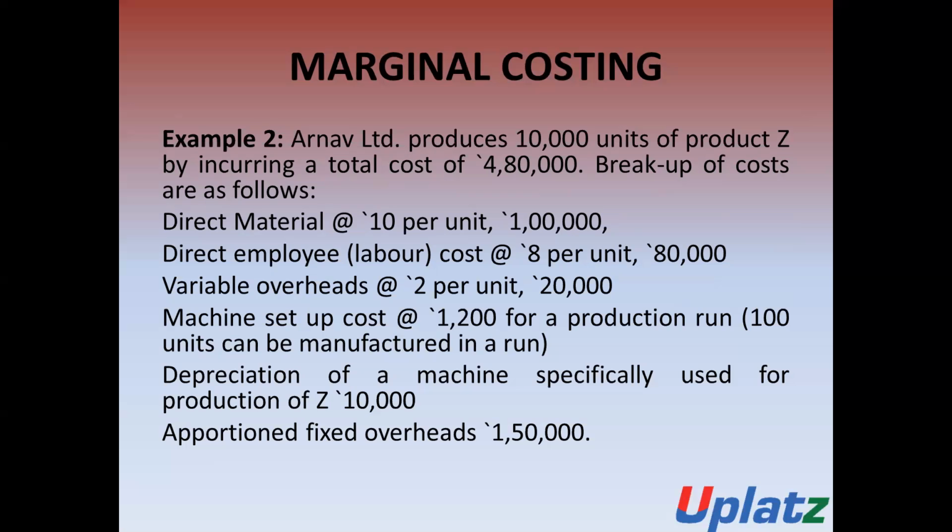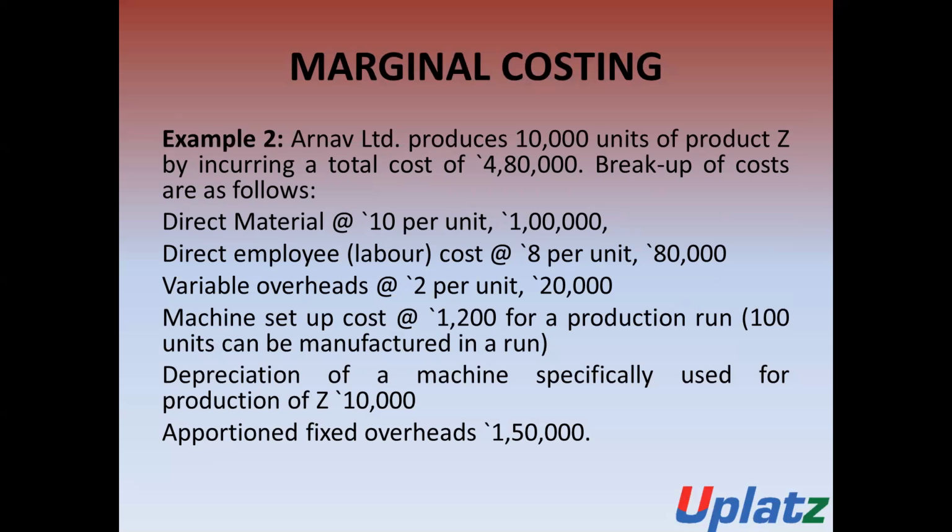The breakup of the cost is as follows. Direct material cost is 10 rupees per unit, and the total is 1 lakh. Direct employee cost is 8 rupees per unit, and the total is 80,000.